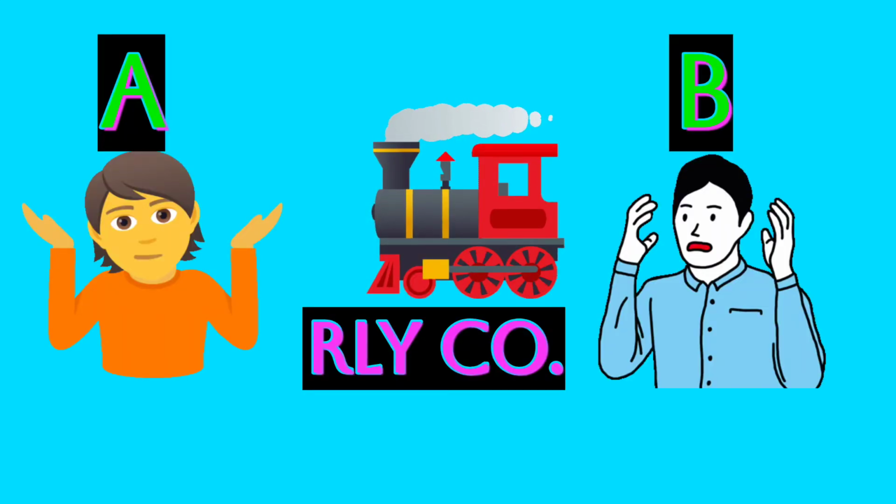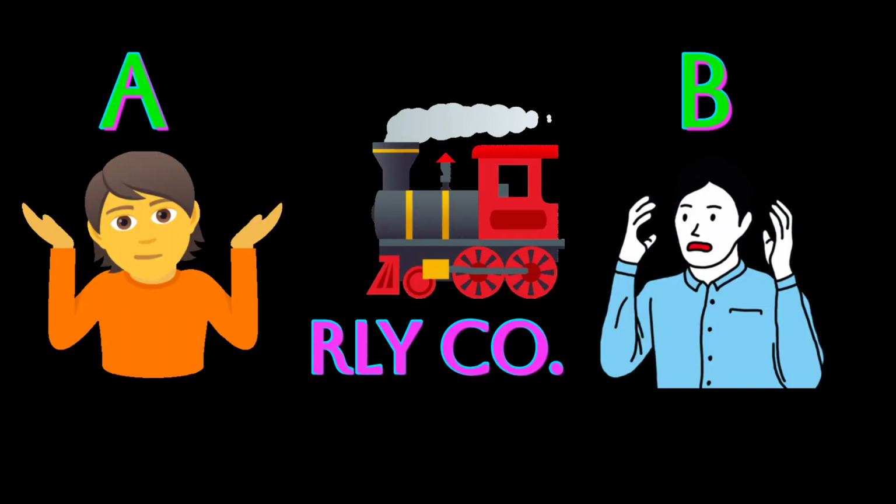Now we will discuss some examples of contract of indemnity. The first example: a railway company has certain goods to deliver, but two persons are claiming the goods, saying they are the owner. Now the railway company is confused about to whom the goods are to be delivered.